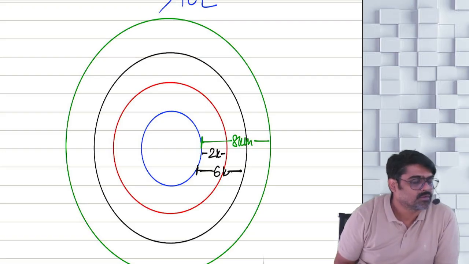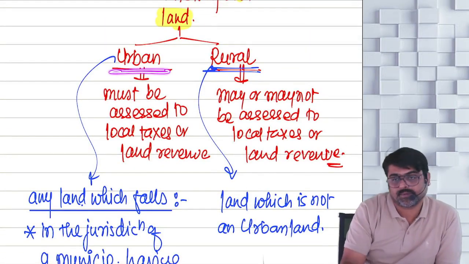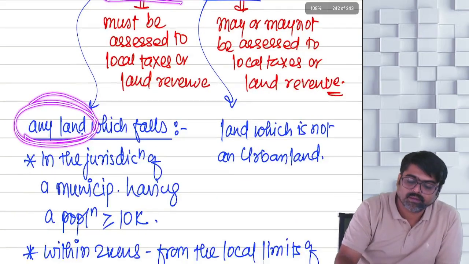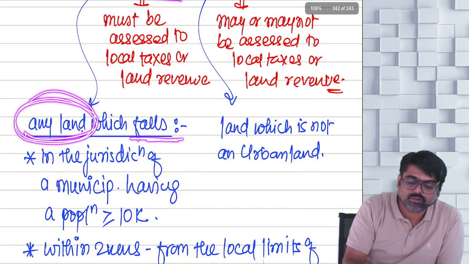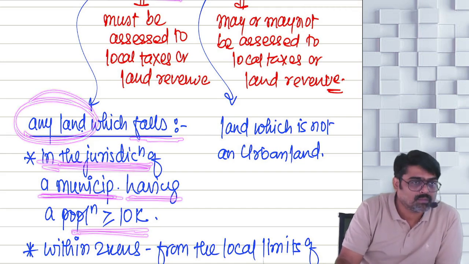Understanding? So first of all, what is an urban land? Come on, tell me. Urban land is any land which falls within the jurisdiction of a municipality which has a population of 10,000 or more.